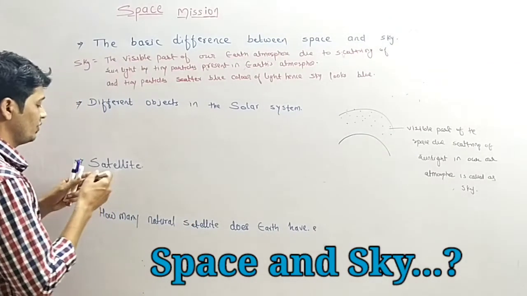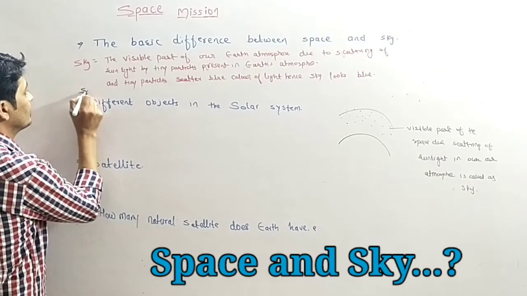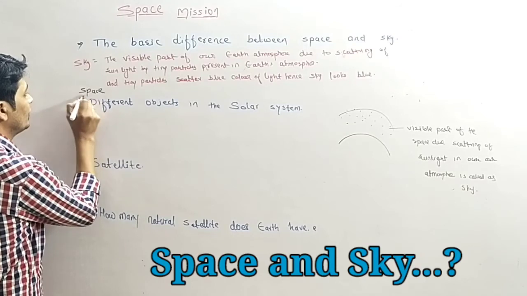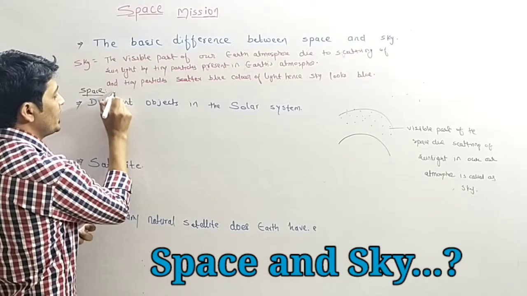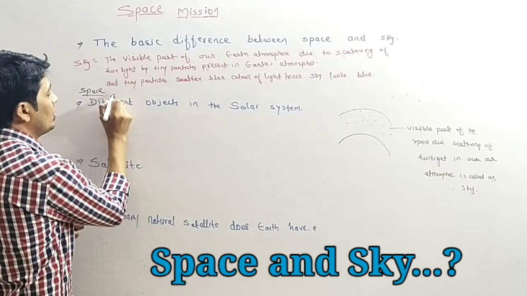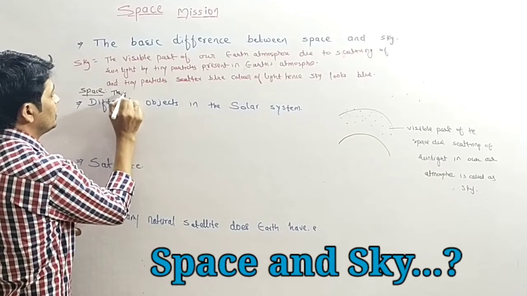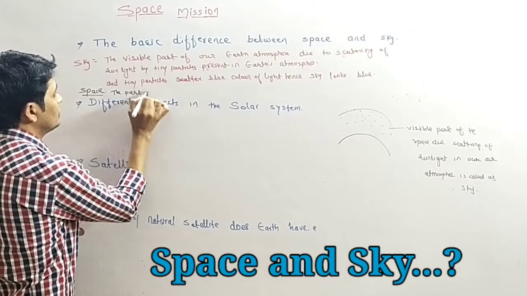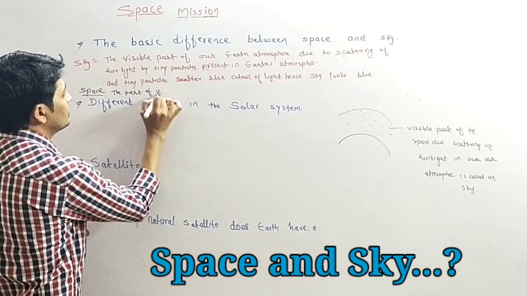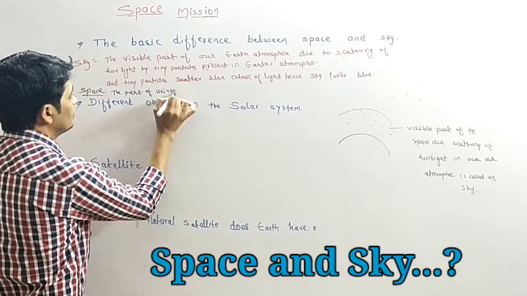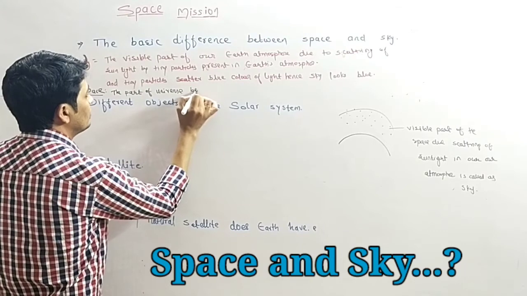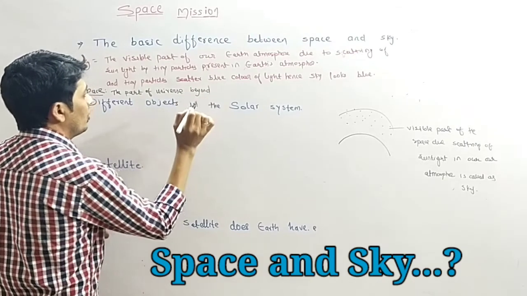Okay, so we have to write about space. Space is the part of the universe beyond the sky.